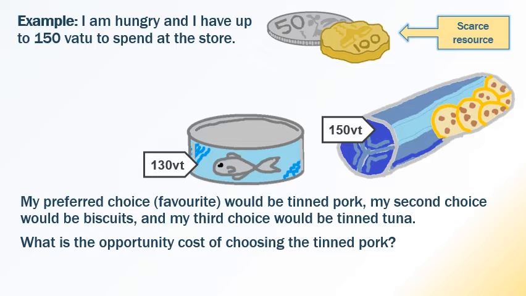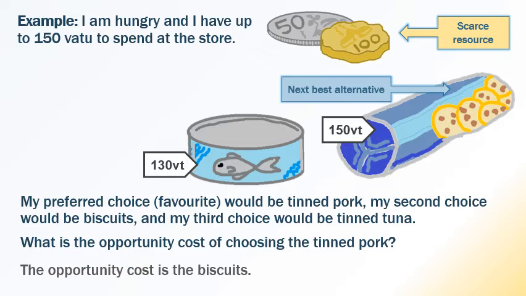The opportunity cost is the next best alternative. It's not all the other choices, it's my second choice. If I went to the store and found the tinned pork was finished, what would I choose instead? I would choose the biscuits. So the opportunity cost of the tinned pork is the biscuits.